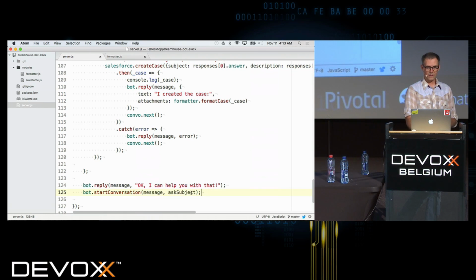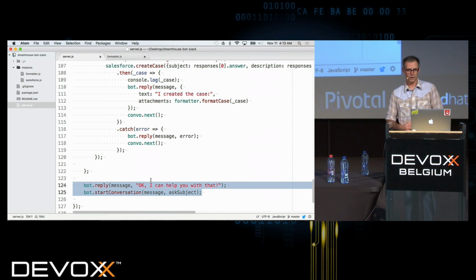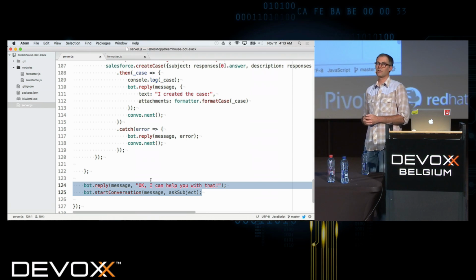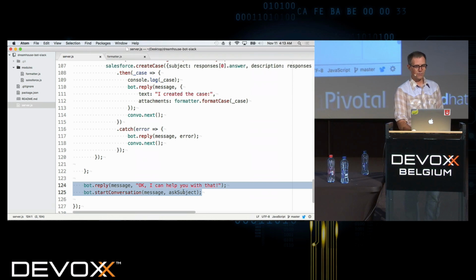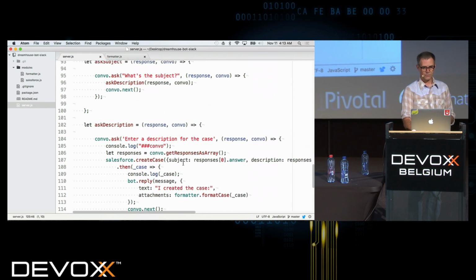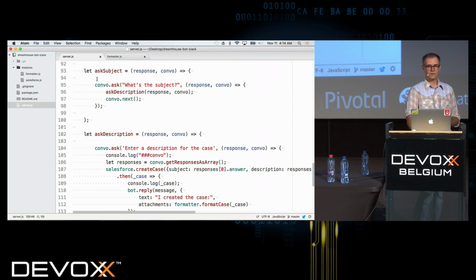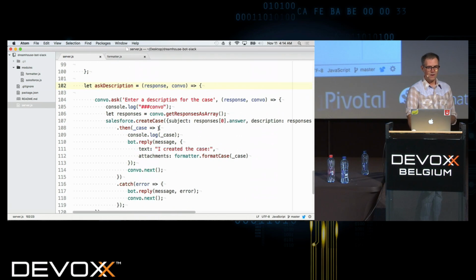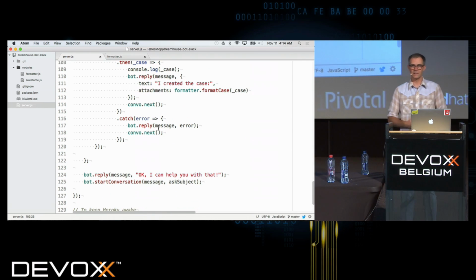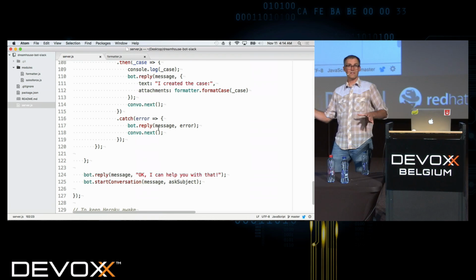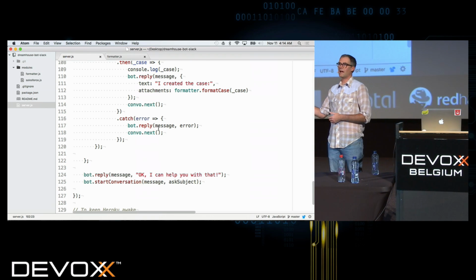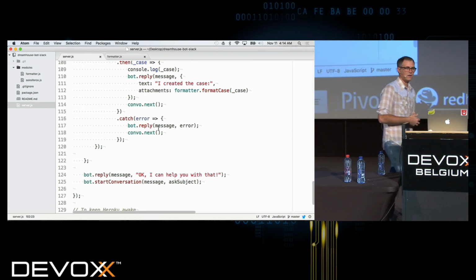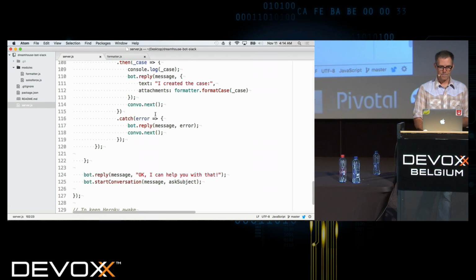And so this is what we're actually returning from this handler, from this controller: we're starting the conversation, and we're starting it with that ask subject, which, if we look back up here, this links together with the ask description that's down here. Okay, so that's how we would do a conversation. And again, we're not seeing the protocol for what's actually underneath this in this case, because that library provided by Node.js made it so we didn't need that.